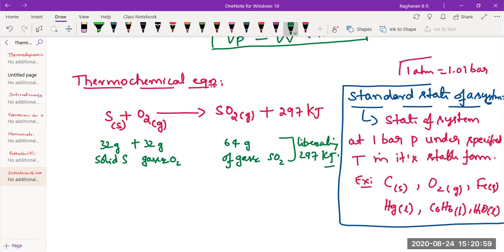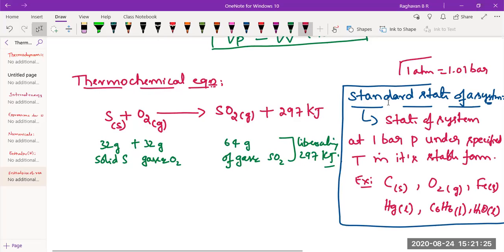Generally, under thermochemistry, we are going to write a thermochemical equation by and large, be it problems or anything like that. However, while writing the problems, we may sometimes neglect the physical state. If it is H2, it is always gas. So sometimes we may, but you see to it that in the exams, you write proper thermochemical equations. Okay, fine. We'll take it further.